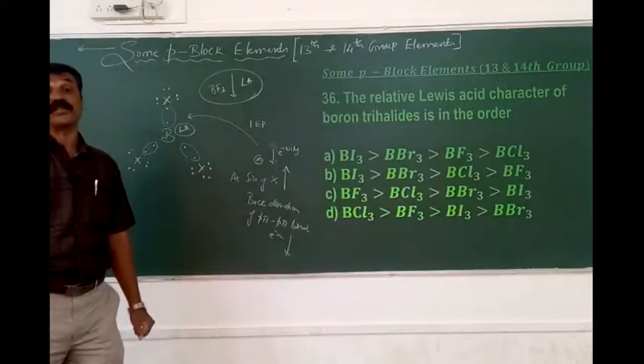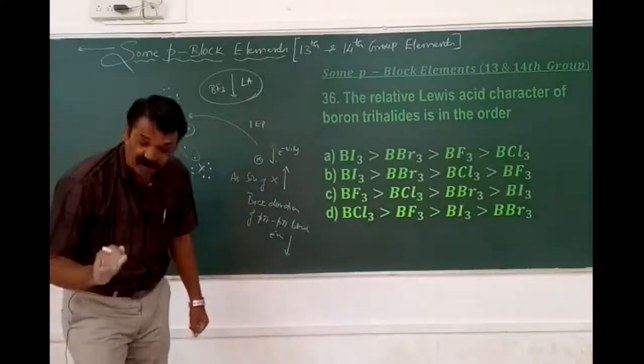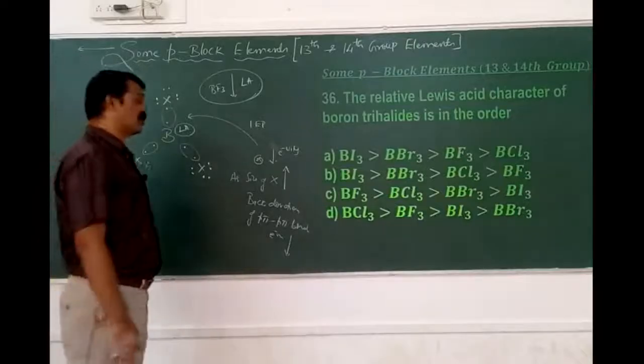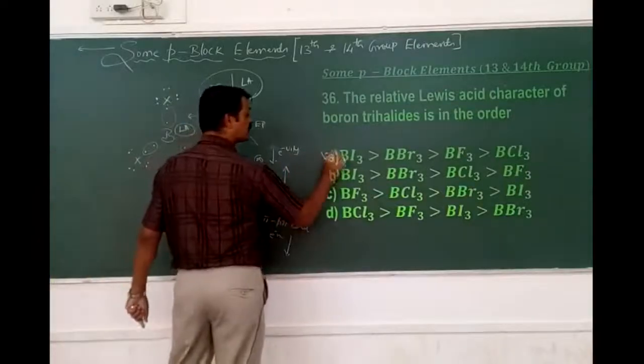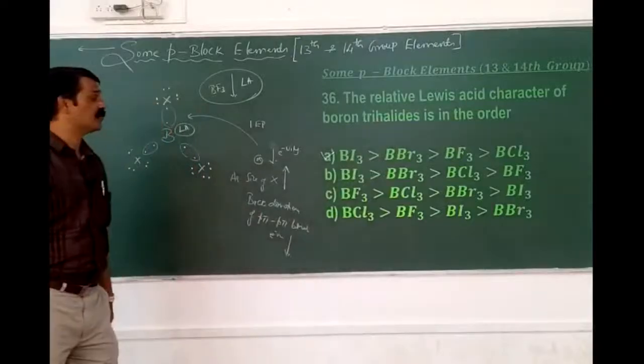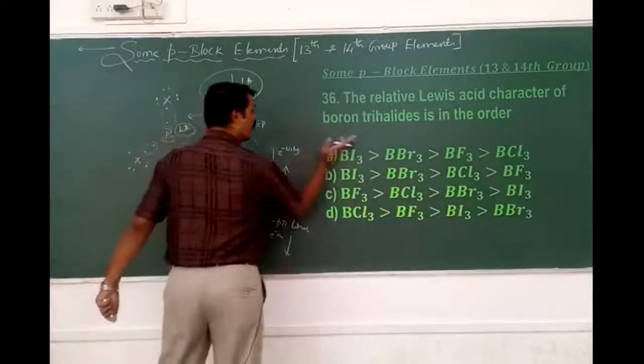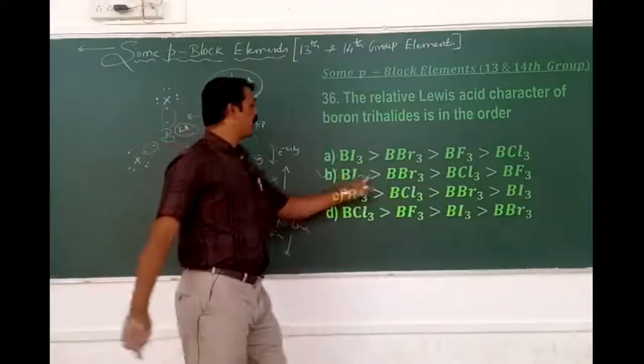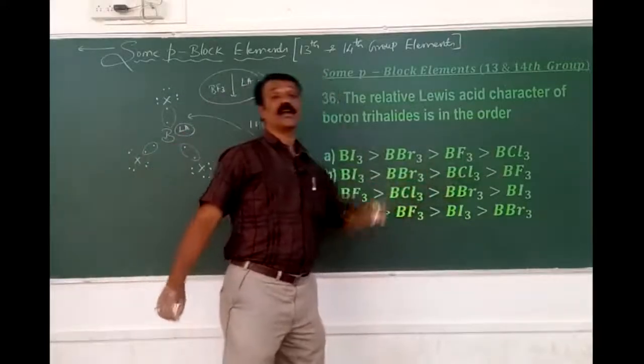Why is the back donation less? Because it has the least electronegativity. Therefore, among the various boron trihalides, which is the strongest? BI3 is greater than BBr3, which is greater than BCl3, which is greater than which one?